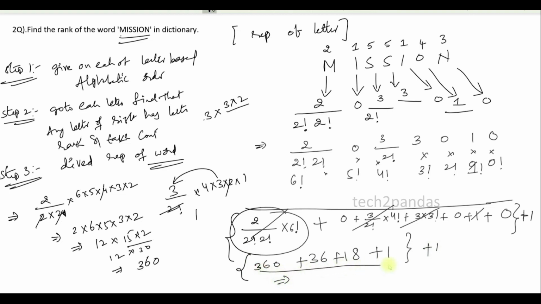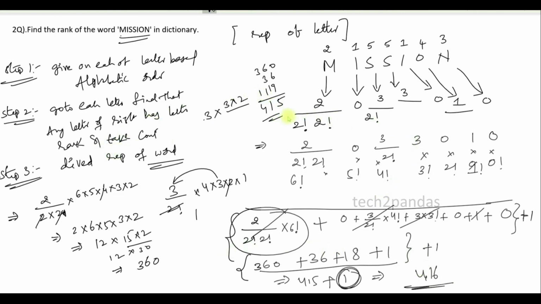So if you take the sum of the entire thing, 360 plus 36 plus 19, nothing but 415. 415 plus outside 1, do not forget to add 1. So 416 is our answer. The final answer will be 416.